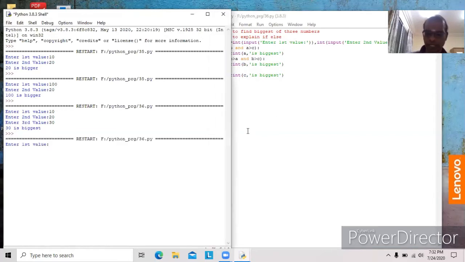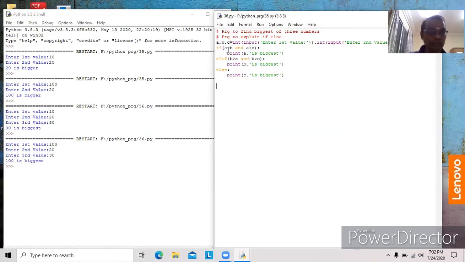Now we will see. I'm assigning 100 for A, 20 for B, 30 for C. So in this case, 100 is biggest. How? We will see here. 100 greater than 20, it is true. 100 greater than 30, it is also true. Both sides are true, and gives true. So A is biggest will execute. The others will not execute.